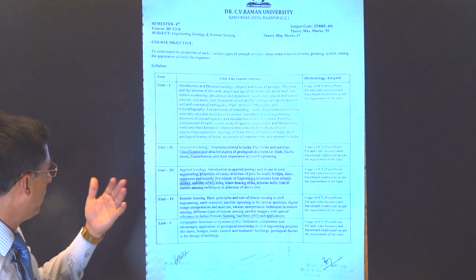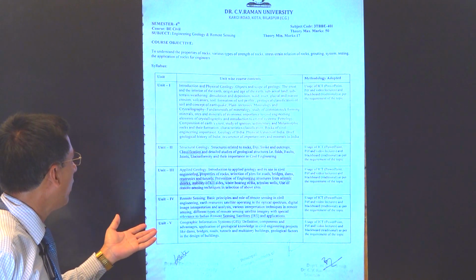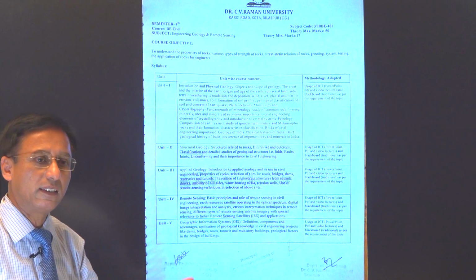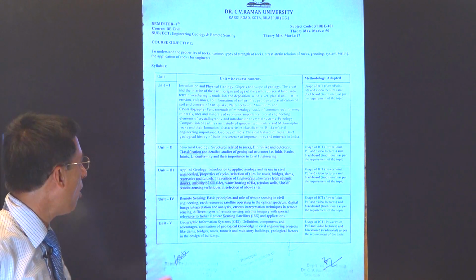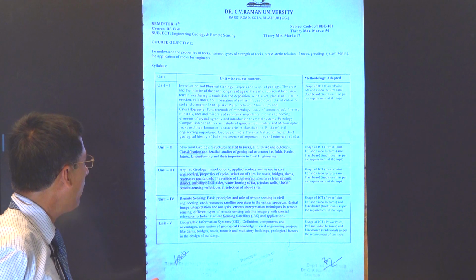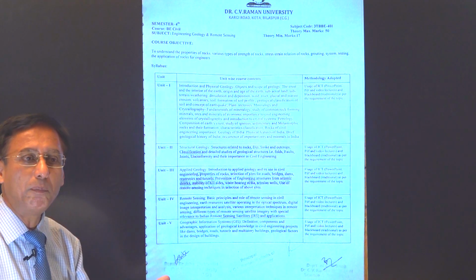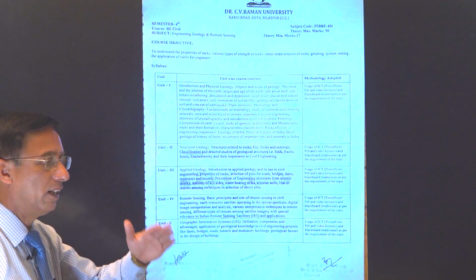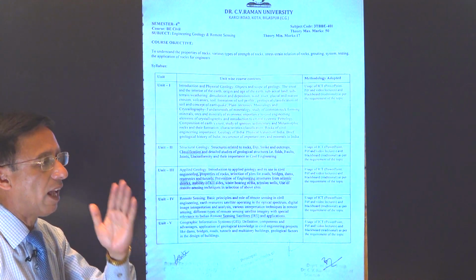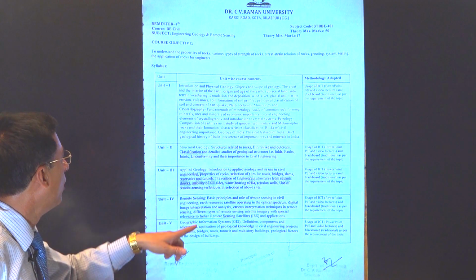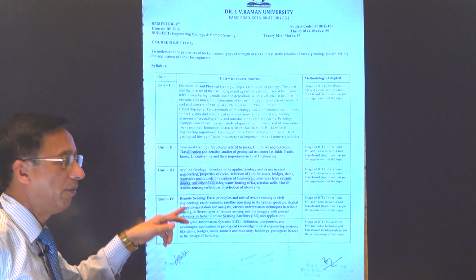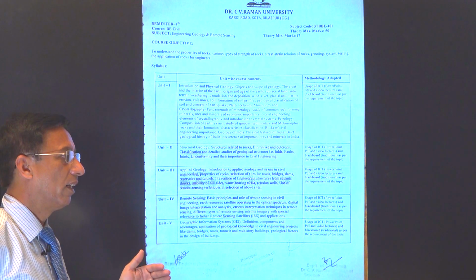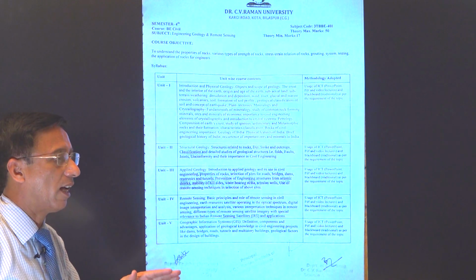Unit 2 is structural geology, where we study how rock is formed within the earth. What is the strike, what is the dip. Here dip means normally the rock is not horizontal; sometimes it is at angles, with angular formations. So we study the dip, which tells us in which direction the rocks are inclined.